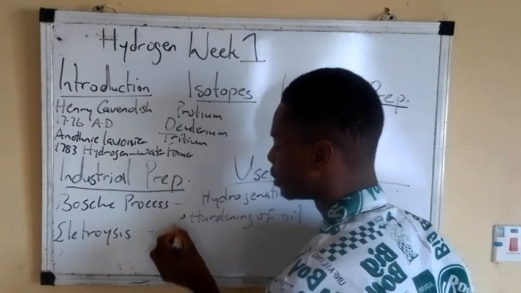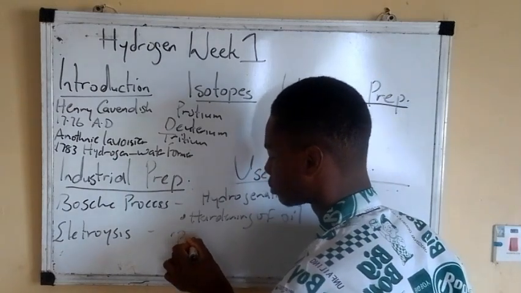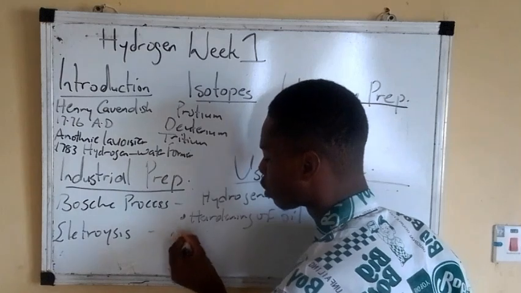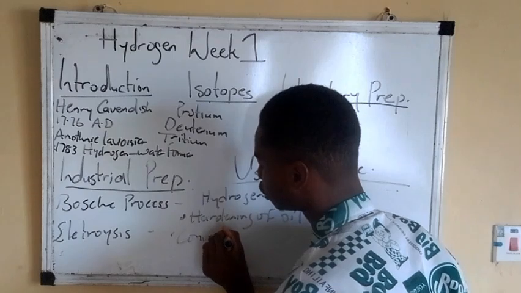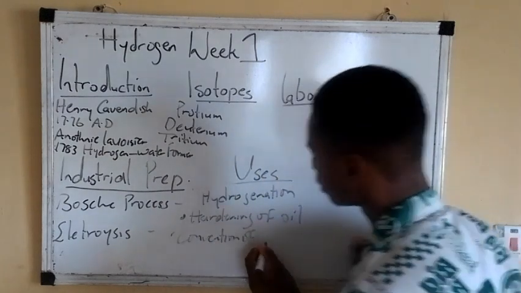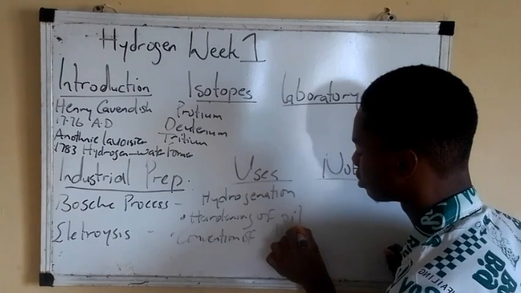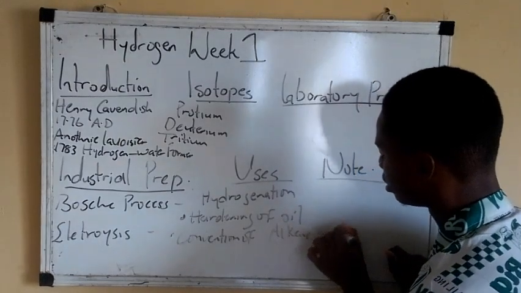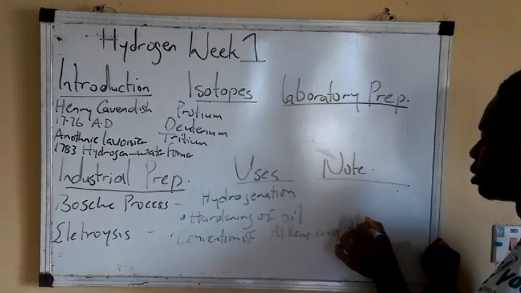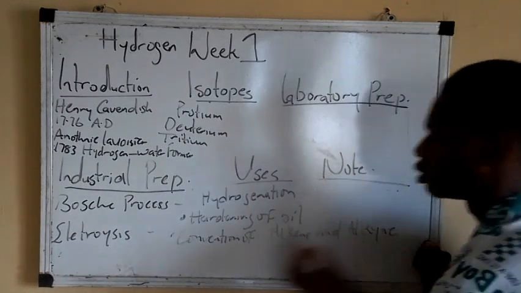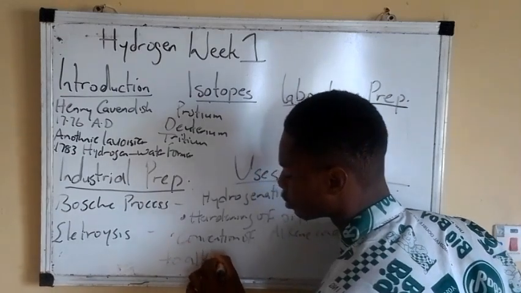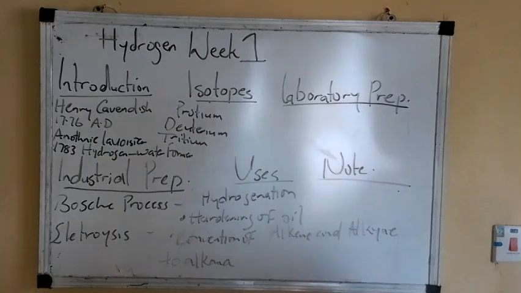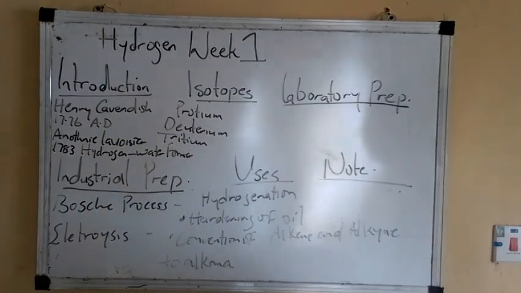Then we have conversion of alkenes and alkynes to alkanes. So we have adding of oil and conversion of alkenes and alkynes to alkanes.